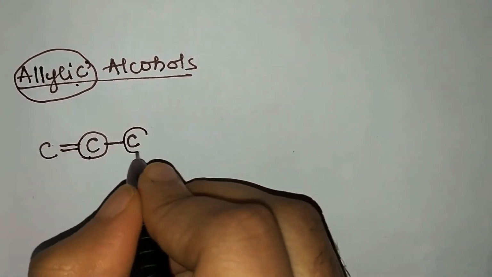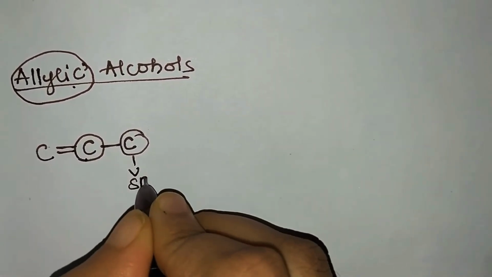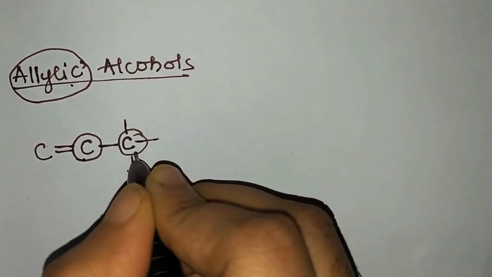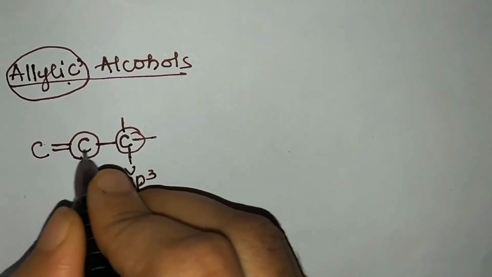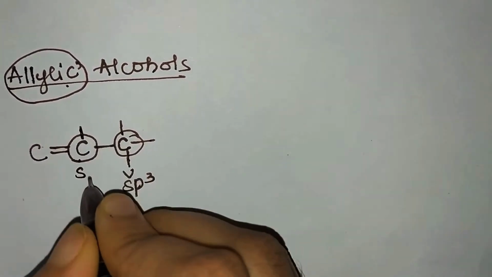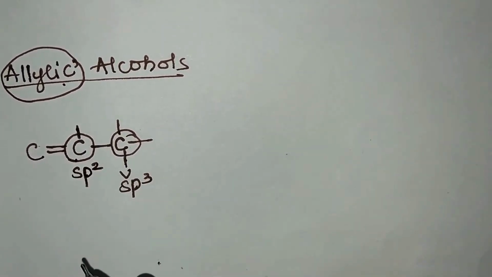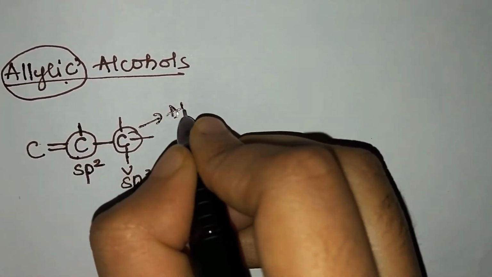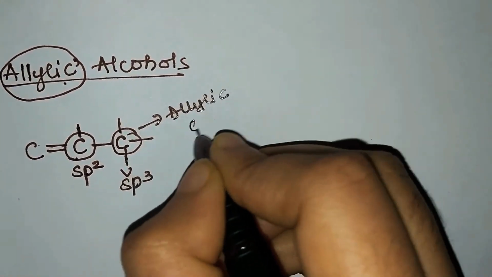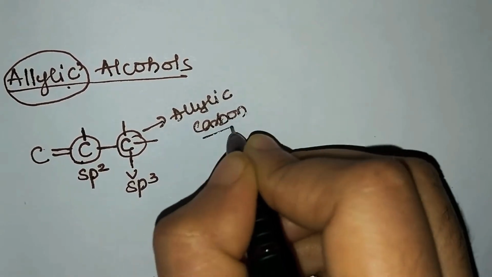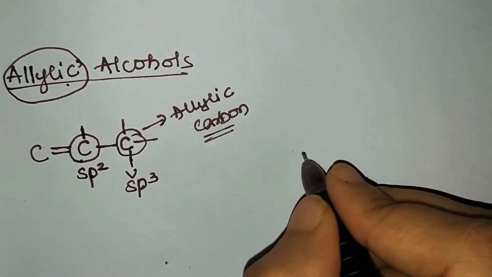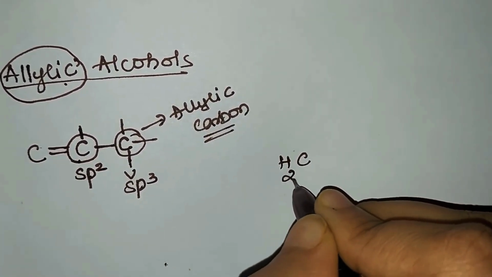So we will recall here, sp3 hybridized carbon which will be bonded on 4 sides, present next to sp2 hybridized carbon, we call it as what? Allylic carbon. And if OH group is attached to allylic carbon, we call them as allylic alcohol.